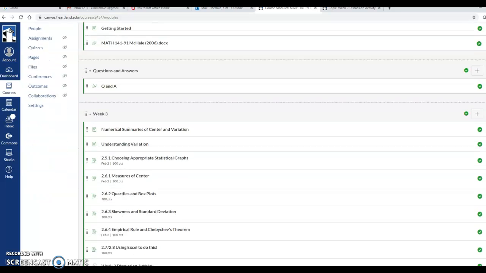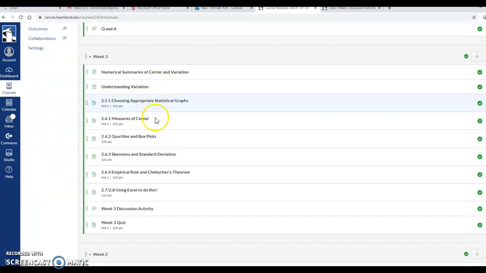So this week we're covering these measures of center and spread. I did have a question about Chebyshev's theorem. Remember that equation is 1 minus 1 over k squared equals whatever percent you're looking for, and then you can solve for k. And then we're using Excel again. Excel will find mean, median, mode, standard deviation, and it will create these box plots.